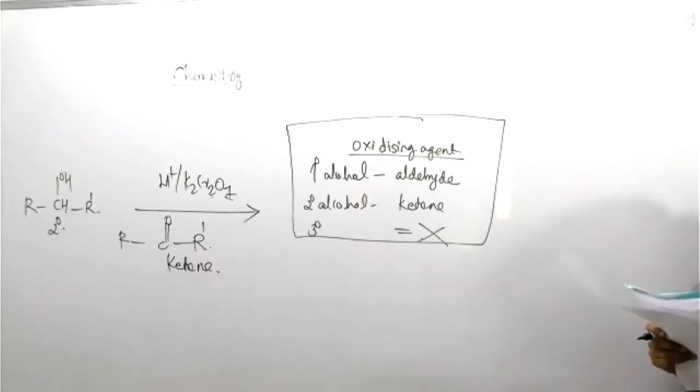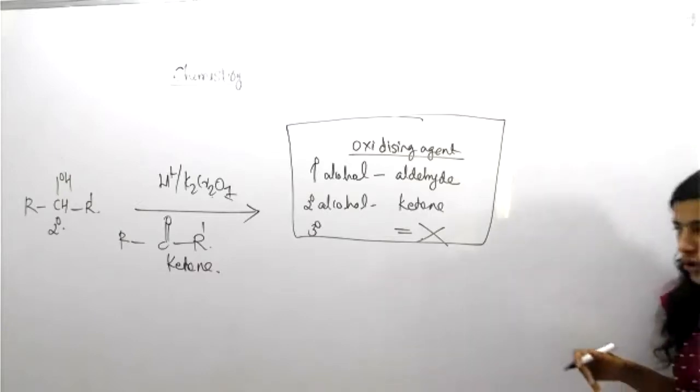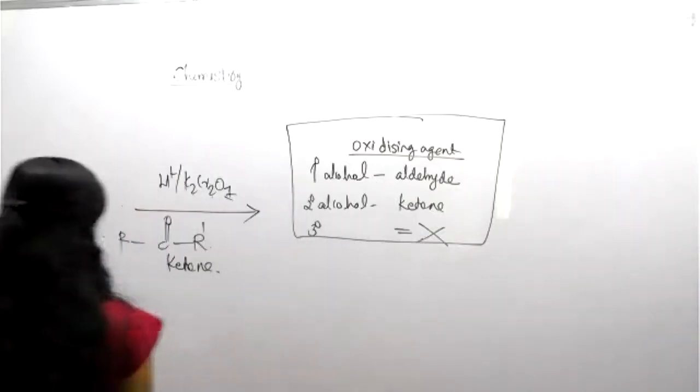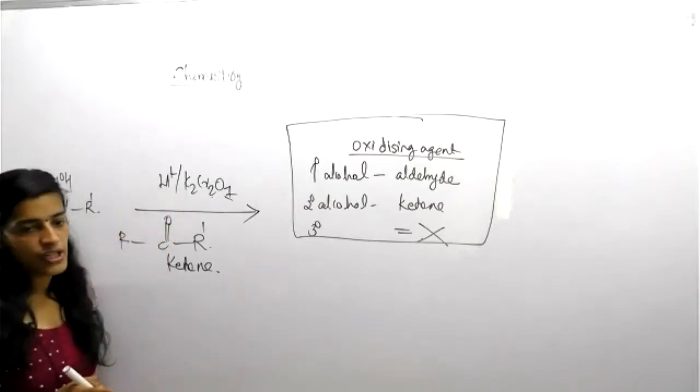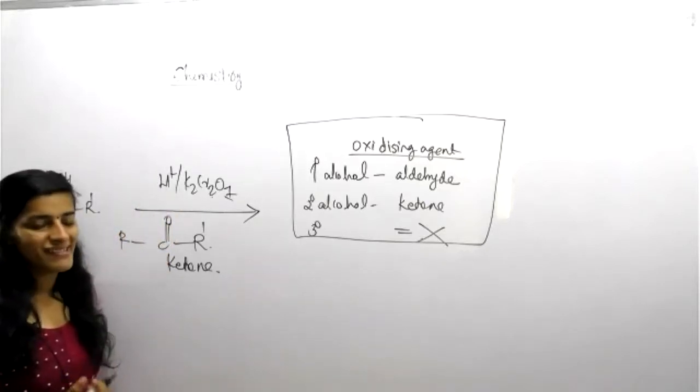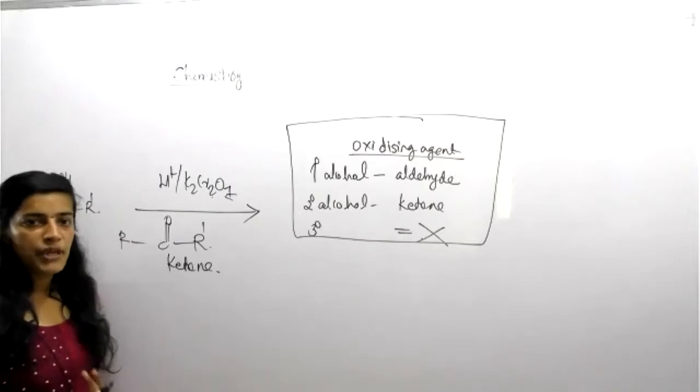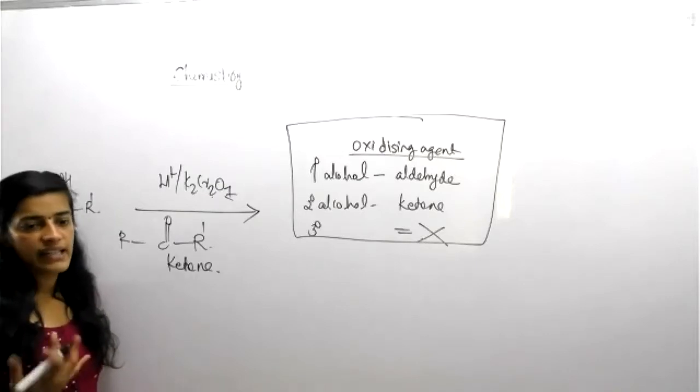Then another question. You can note down that tertiary alcohol has no effect with reagents like H plus with K2Cr2O7, PCC, PDC, then MnO2. How many did we discuss yesterday?